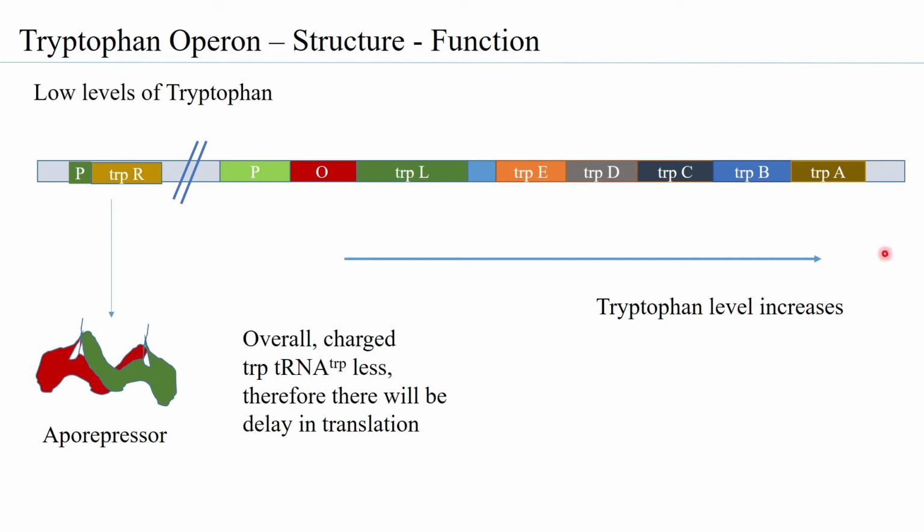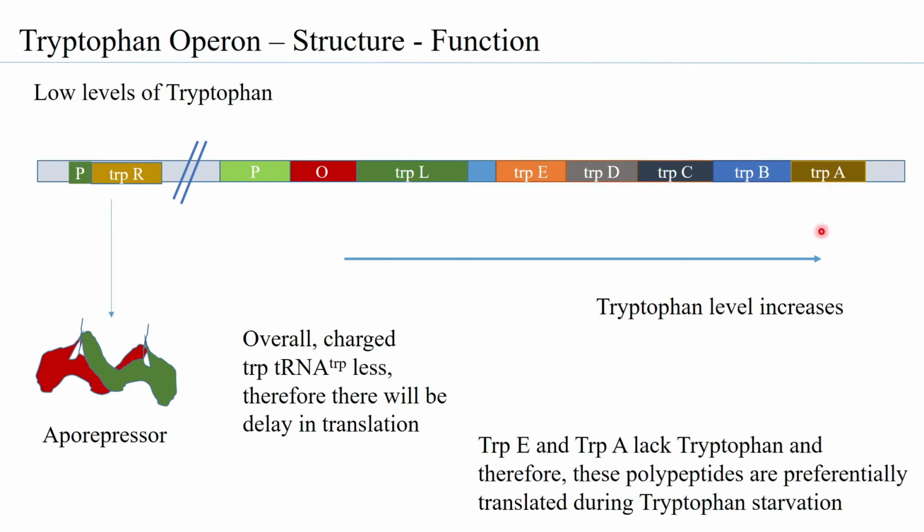But it is interesting to note that within the tryptophan operon itself, there are two genes that do not form polypeptides which have a tryptophan, not even a single tryptophan in their structure. So TRPE and TRPA can be preferentially translated by the ribosomes, as they do not need to wait for a charged tRNA for tryptophan.